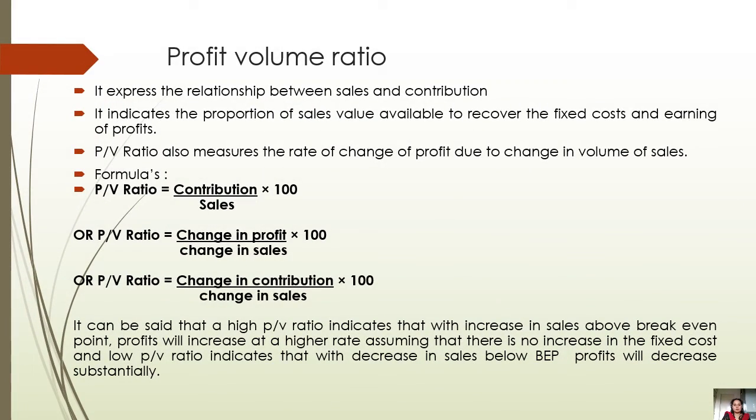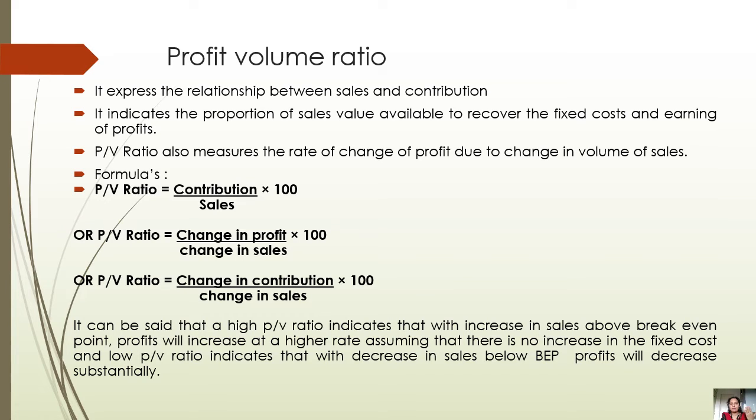So here it is, the profit volume ratio. Now what does this ratio express? It expresses the relationship between sales and contribution. That means how much sales you have and how much contribution you have. If your sales and your contribution are high, that means your variable cost is less and your sales are high, so your contribution will also be high. So it will denote the firm's profitability.